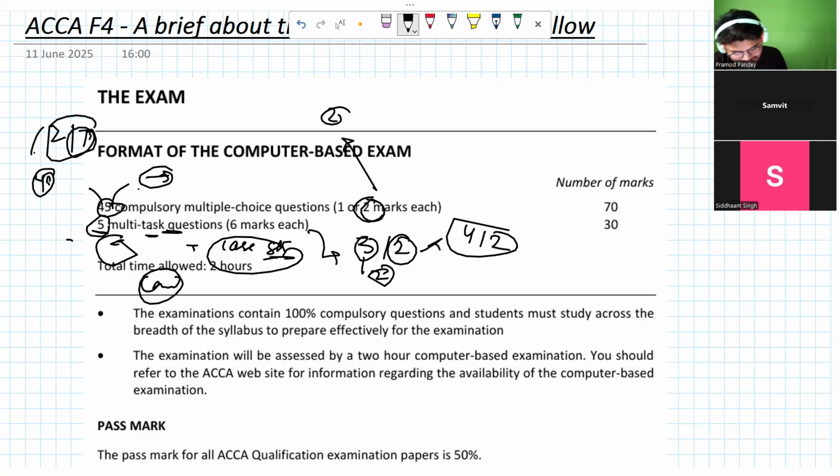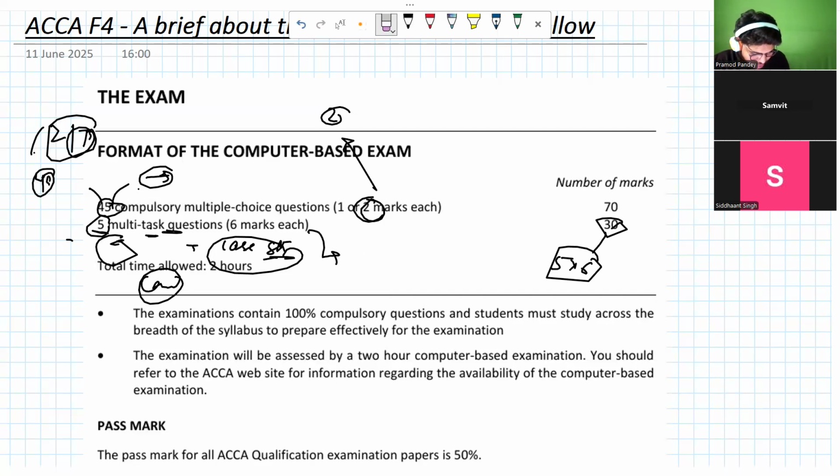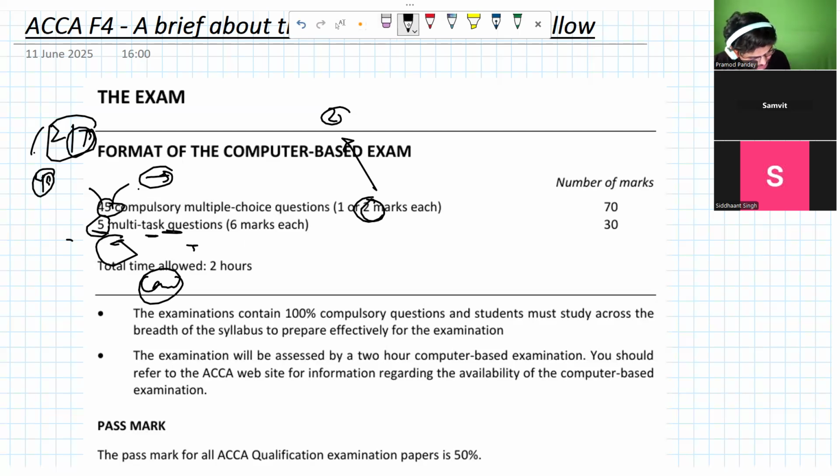So can I say this 30 is nothing but the sum of 5 into 6? Hello? I didn't get the requirement part. Which one? The 3, 2, and the 4, 2. Sure, I will explain this again. So are you clear on this?